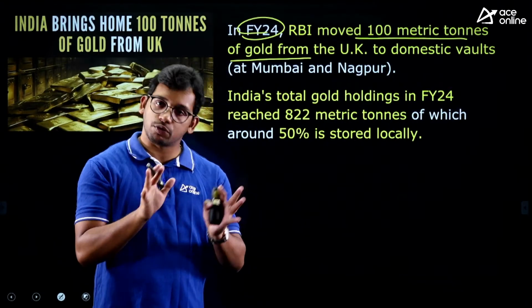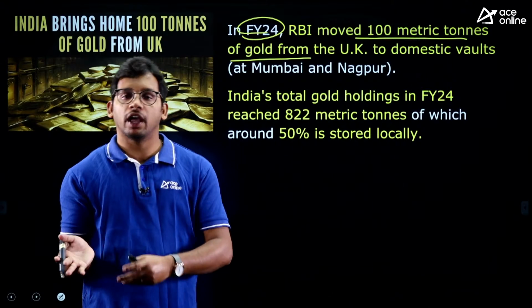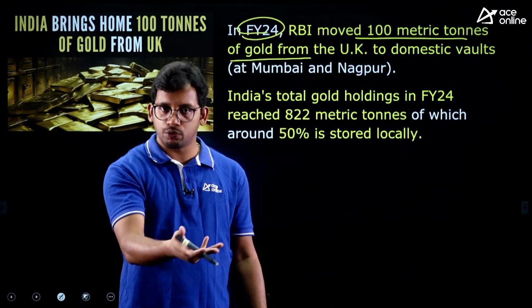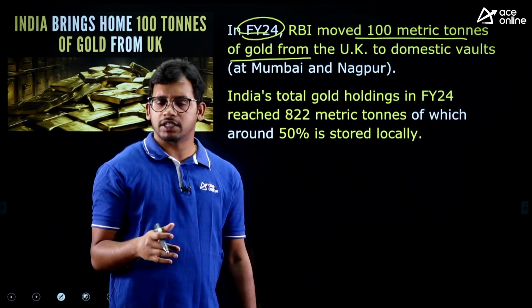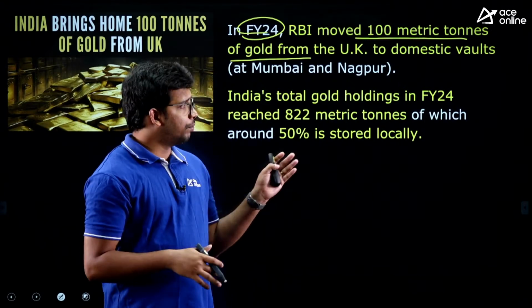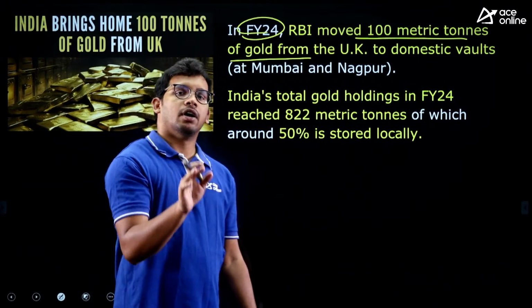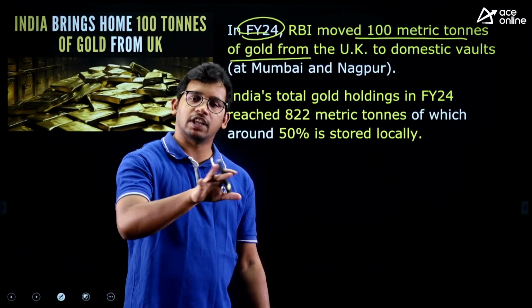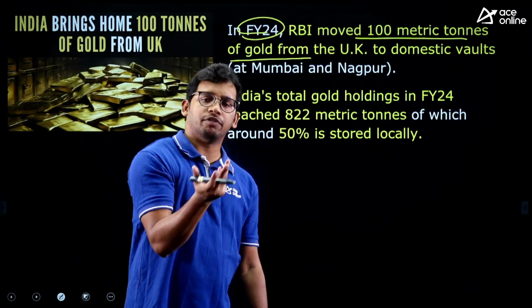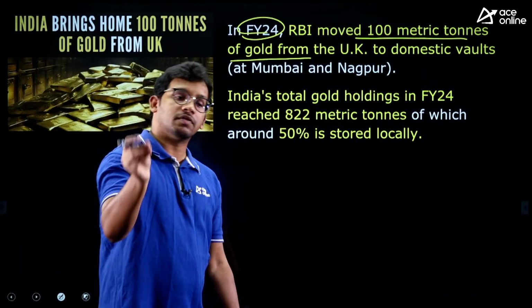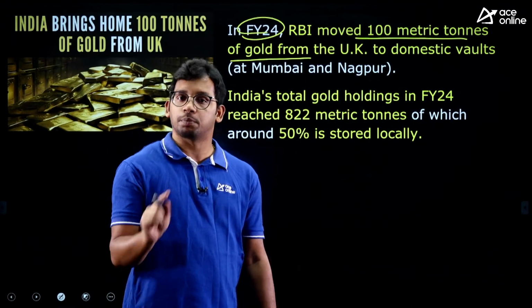The central bank always saves gold, not only in India but in other countries like the UK and USA. Whenever there is an emergency like COVID and we don't have proper money, we can give gold and take goods in those countries.